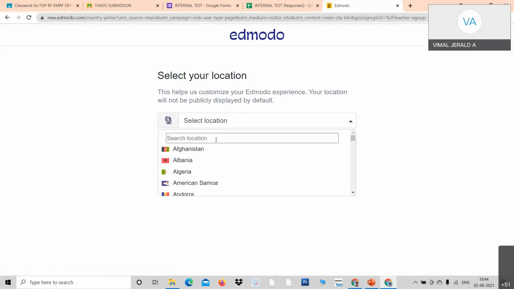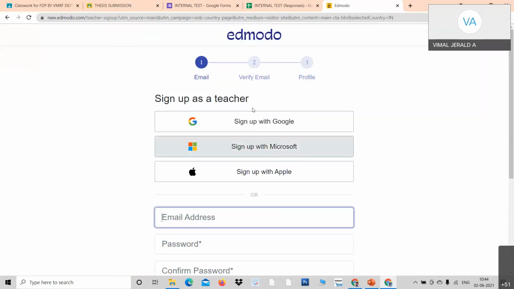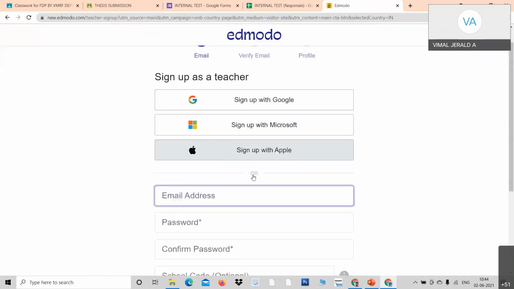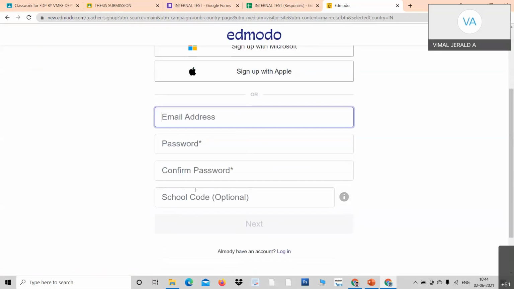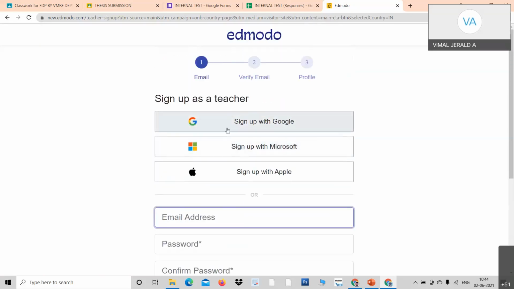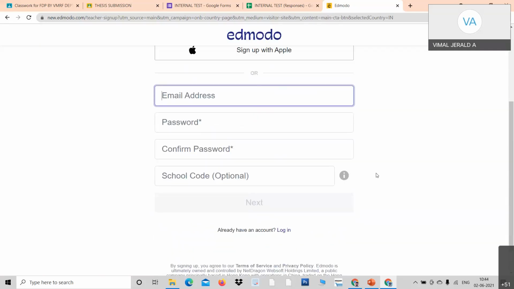Now look at the country. Select the country and press next. You are asked to join either with a Google account or your own email ID. Don't worry about the school code, professors, it is optional. You create a username and password with any mail it may be, or you can create it with your Google account. Go to the next, and it will verify your mail and immediately create an account. That's all the procedure.